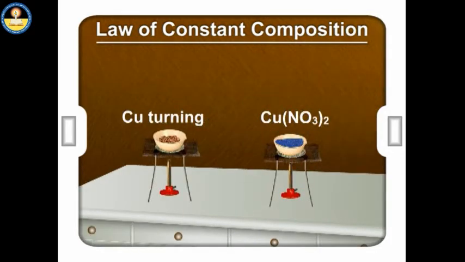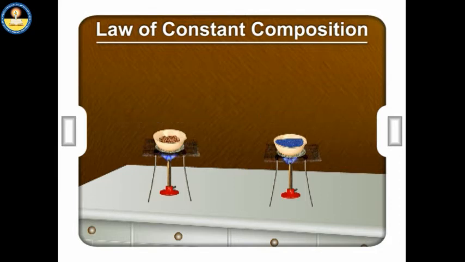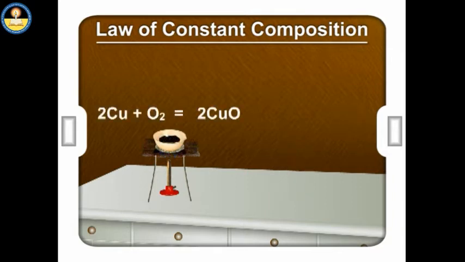In the second case, powdered copper and copper nitrate are taken into different crucibles and heated with the help of a Bunsen burner. In case of copper, we find that 2Cu + O2 gives 2CuO. That is, copper combines with oxygen to form copper oxide.